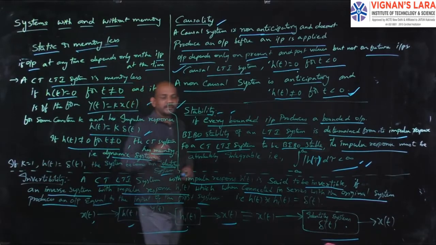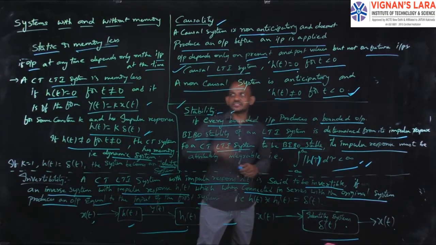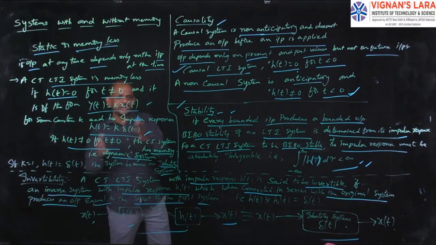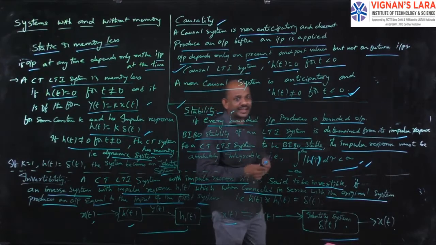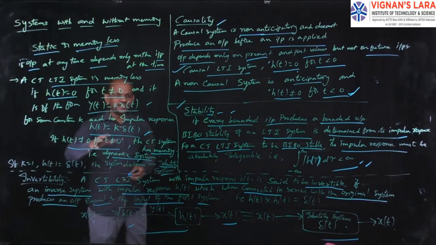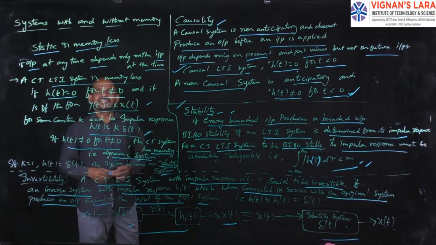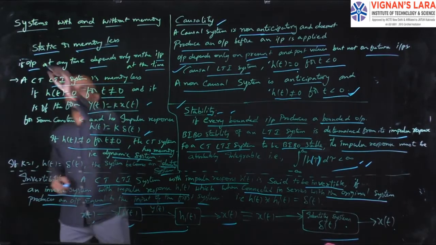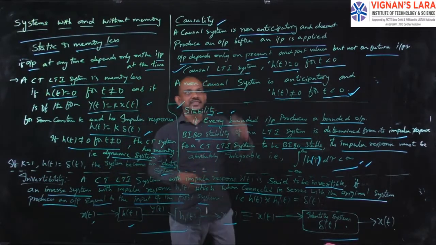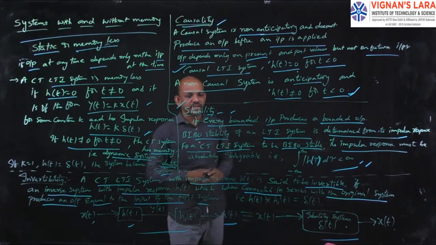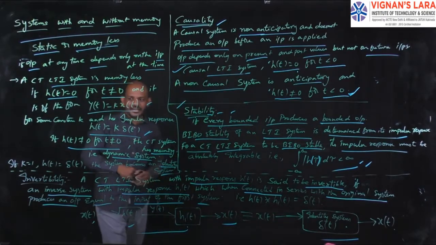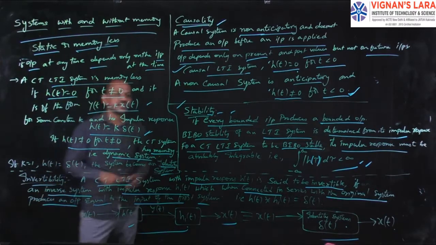Here I discussed four topics. The first is static or memoryless, and the second is dynamic or memory systems. Both are simply covered by the first topic, systems with and without memory. The second one is causality, the third one is stability, and the last one is invertibility.